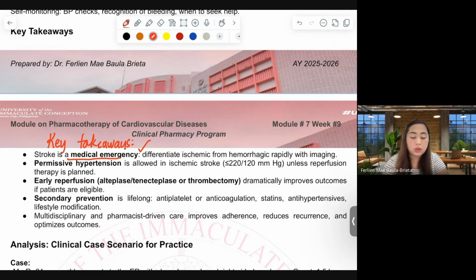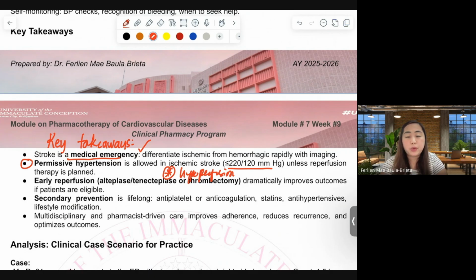Also, we have to take note of permissive hypertension, because we might wonder why the doctor is allowing this to happen and not giving more antihypertensives. We allow this, as mentioned a while ago, to avoid hypoperfusion. Lower blood pressure means our heart pumps less, so there will be less movement of blood along the vessels.